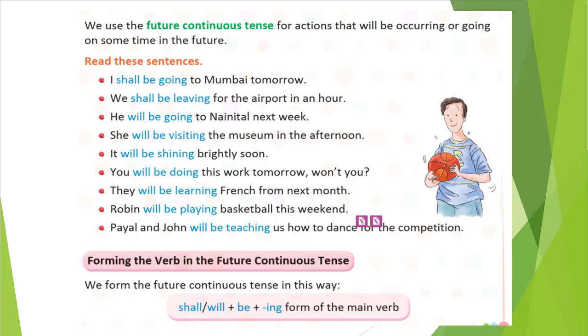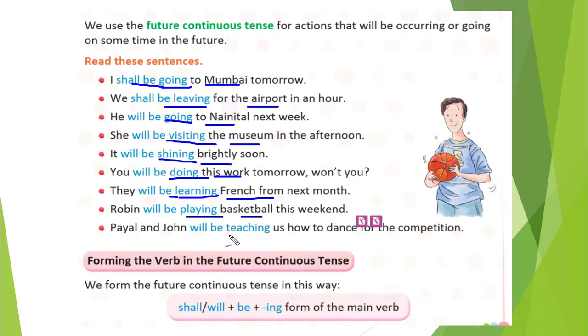Okay, so here you see all the sentences showing some action. Shall be going, the action is going to Mumbai. That action is showing. Leaving for the airport. Going to Nainital. Visiting the museum. Shining brightly. Doing work. Learning French. Playing basketball. Teaching for the competition, right? So all the actions which are going on in the future, right? At that time it is going on, so we will show that with a future continuous tense.